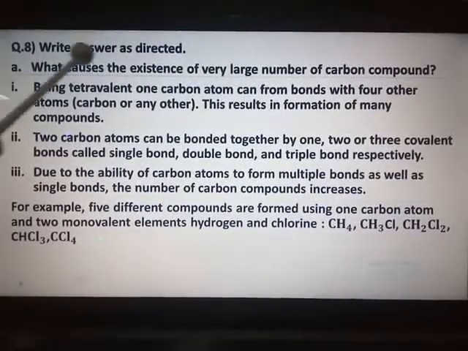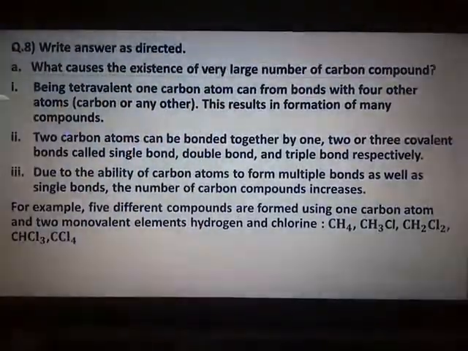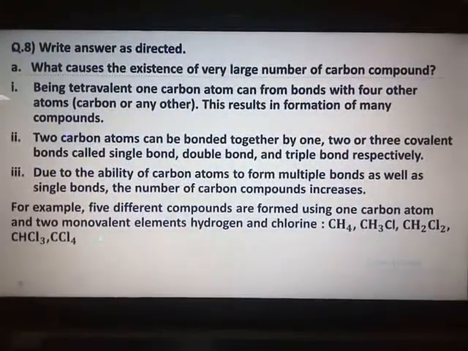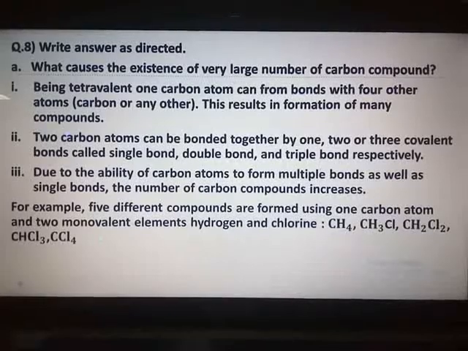What causes the existence of very large number of carbon compounds? You have to refer page number 114 for the answer. All the points are given in the textbook, only they are given in a topsy-turvy way. You have to mark it correctly.